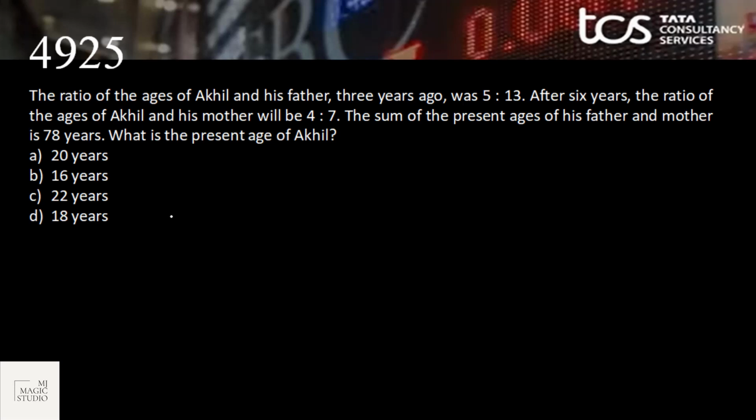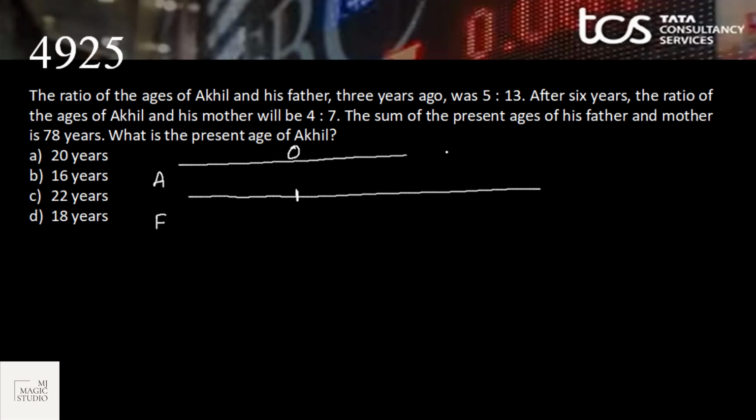Okay, on to the next one. Ratio of ages of Akhil and his father. So we have Akhil and his father 3 years ago, and let it be present. 3 years ago was 5:13. So this was 5x and 13x. Present age would be 5x plus 3 and 13x plus 3.